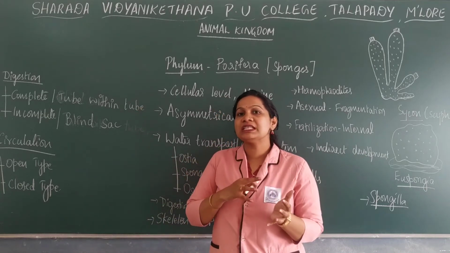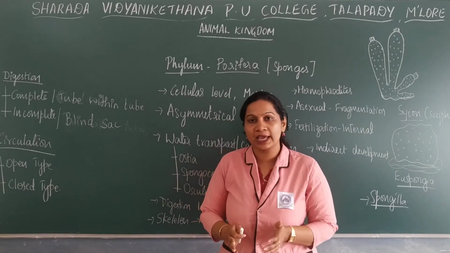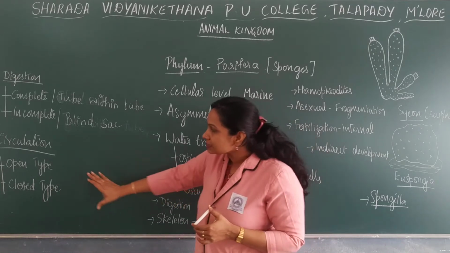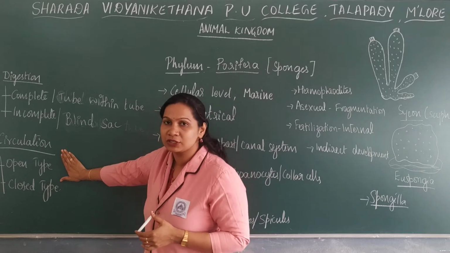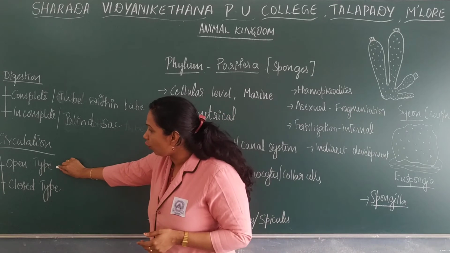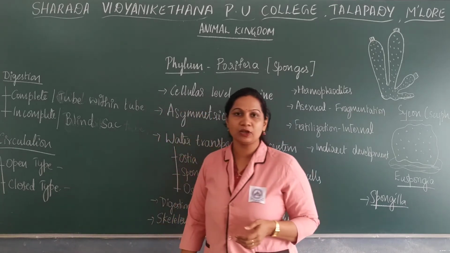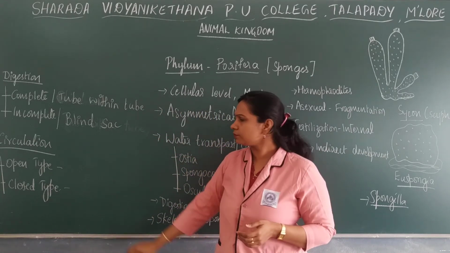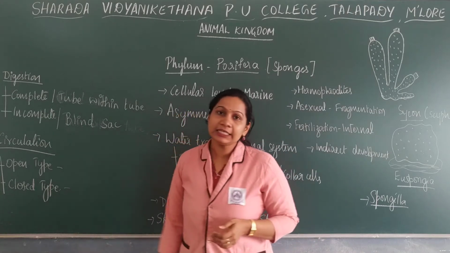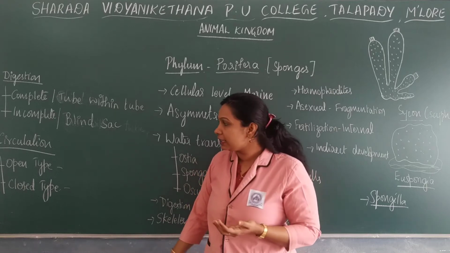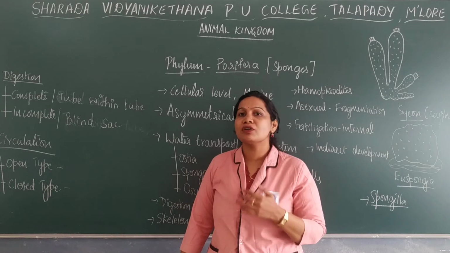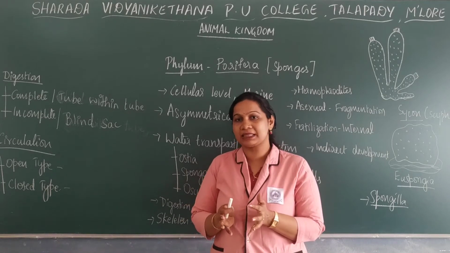Based on the digestive system, organisms are classified into different groups. Next is the type of circulation. There are mainly two types of circulation, open circulation and closed circulation. In open circulation, blood is pumped out of the heart, and the tissues or organs directly get bathed in it.